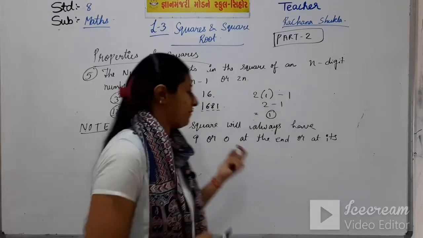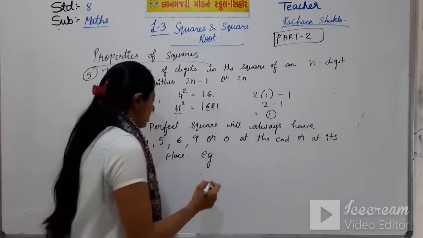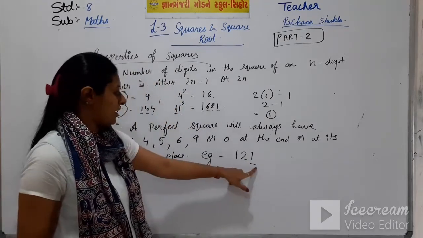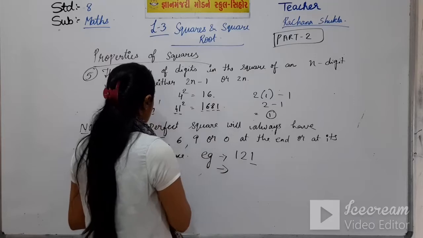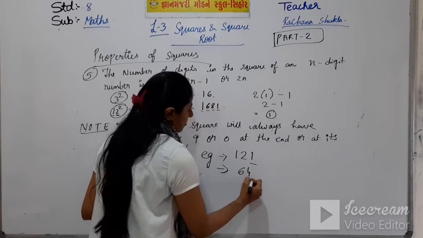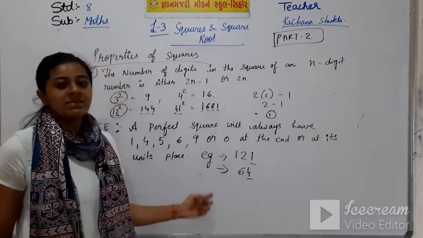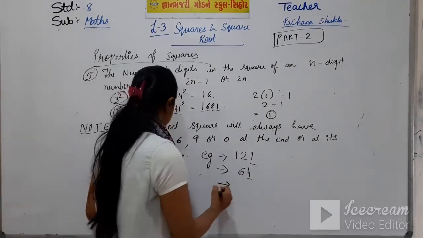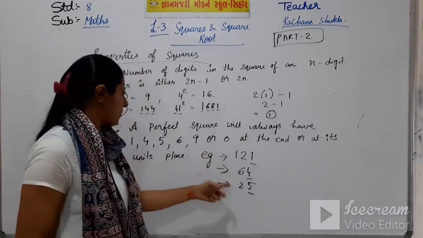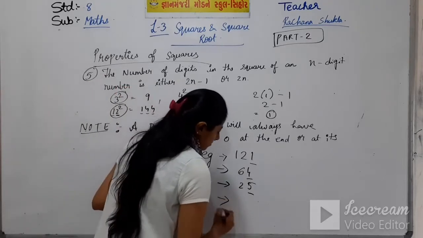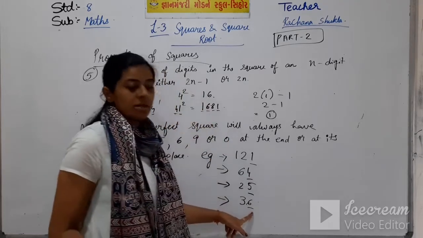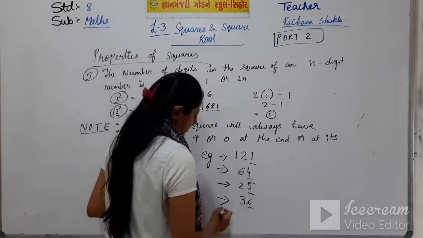Let's have an example for this. Example of 1, we take 121. This is a perfect square, and it ends in 1. Then for 4, let's take 64. 8 8s are 64, and it ends in 4. For 5, 25. It is also a perfect square. All these are perfect squares. For 6 it will be 36. At the end it is 6.